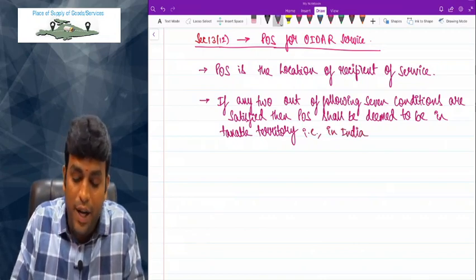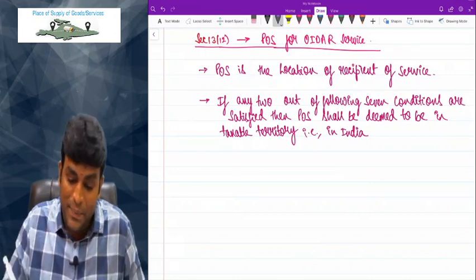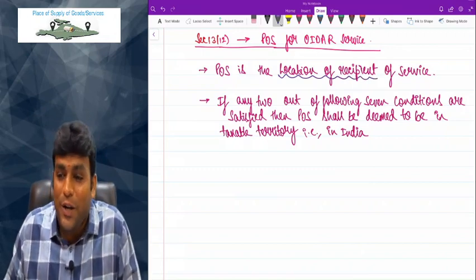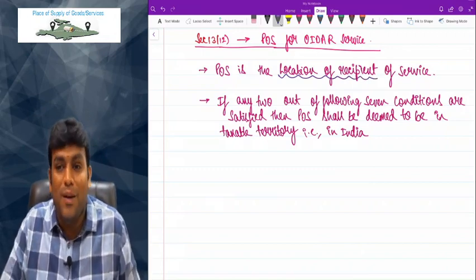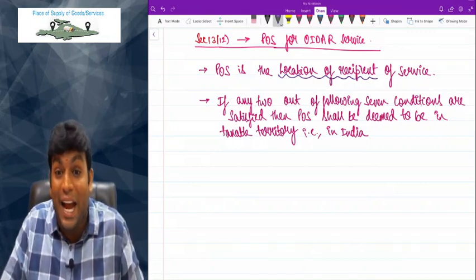Now, interesting point, what is the reason why they have given these conditions, my dear friends? I'll tell the logic here. The logic is very simple. Law only told POS is the location of recipient of service. But the problem is, in case of these online services, location of recipient may not be identifiable.